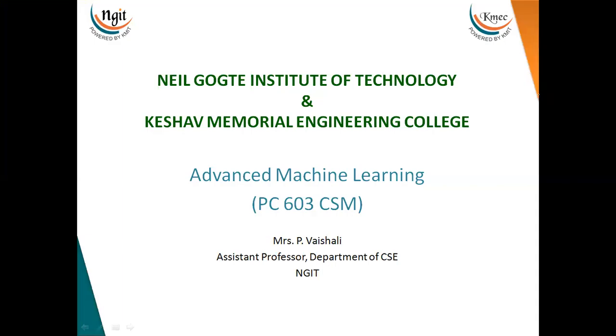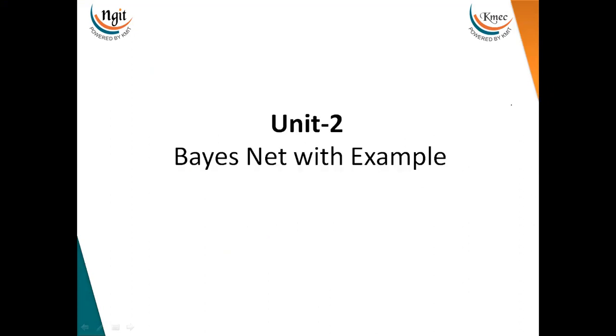Dear students, in previous videos, we have learned what a Naive Bayes classifier is. Now, a Naive Bayes classifier is capable of finding a probability of events with independent features. Today we are going to learn BayesNet. The other names for BayesNet are Bayesian Belief Network or Bayesian network. And this is totally based on your Naive Bayes classifier or Bayes theorem.